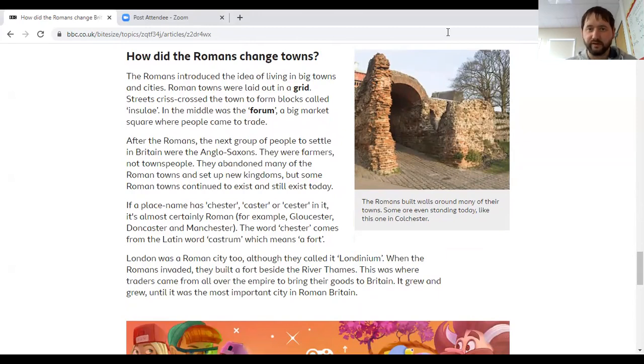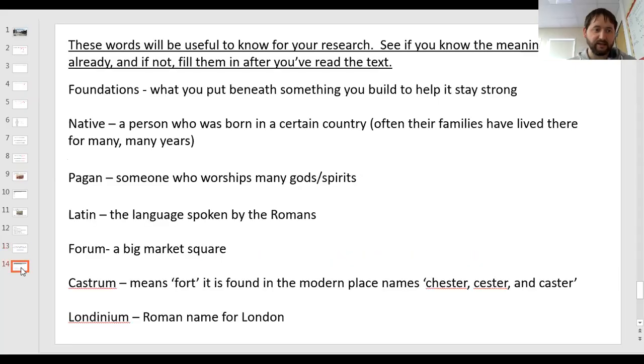Okay, so hopefully you got all those notes on that. So just take you back for the last bit, just to the PowerPoint, and then these are the words here. So the foundations we've said are what you put beneath something you build to help it stay strong. If you just make sure these are in your books. A native, this person who was born in a certain country. Often their families have lived there for many, many years.